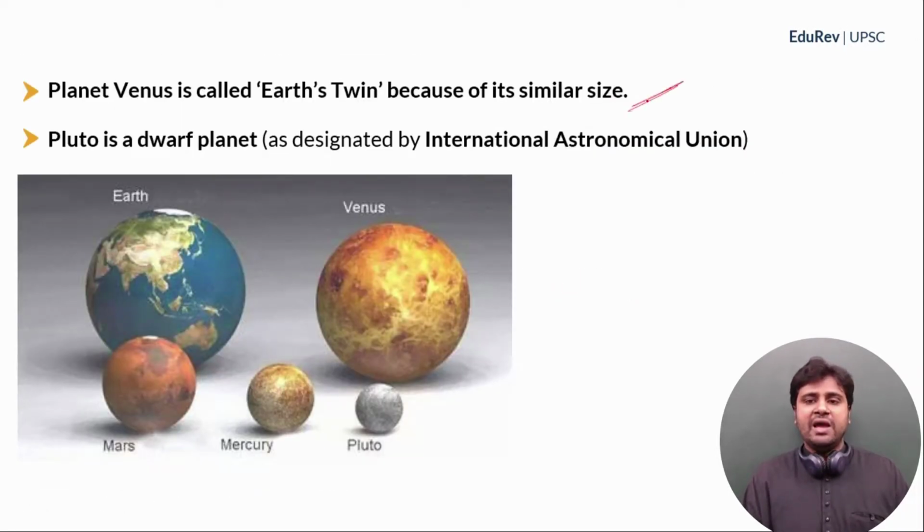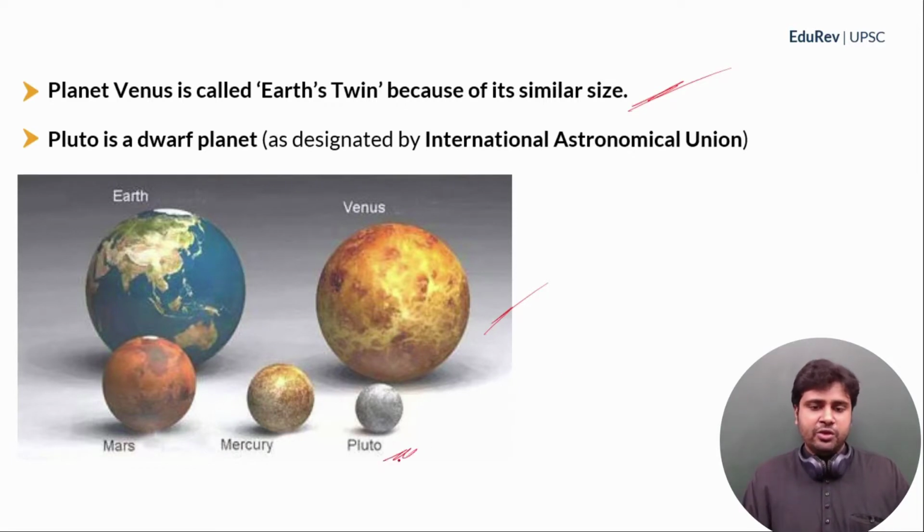Now, planet Venus. Planet Venus is called Earth's twin because of its similar size. So just look at this image here. Planet Venus is only slightly smaller than the Earth. So planet Venus is called Earth's twin planet or Earth's sister planet.